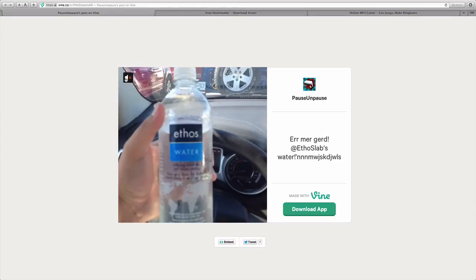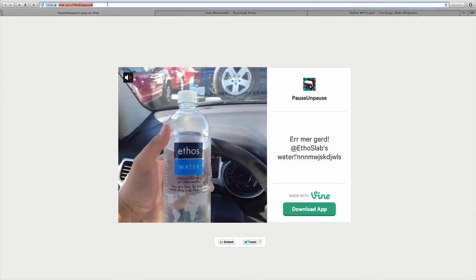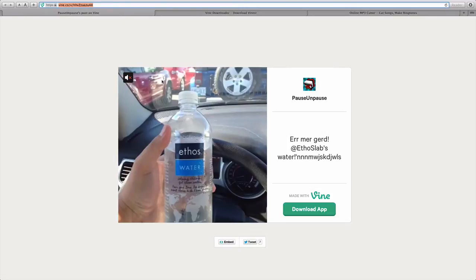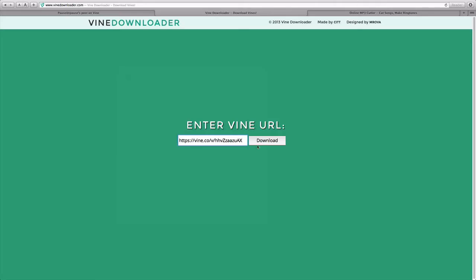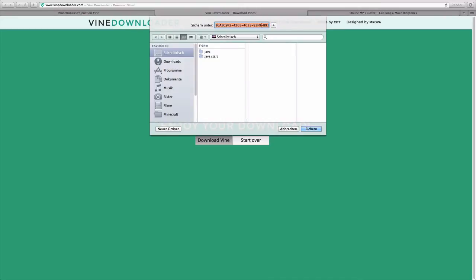So here you have this. Holy shit, it's Etho's water! Then you want to copy the link to the Vine downloader, paste it, and download. Really easy. Download Vine, save file as Etho's water.